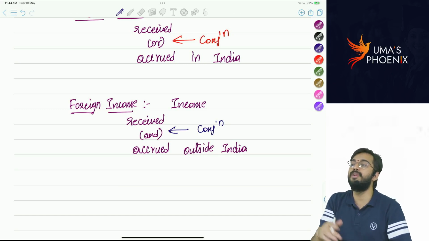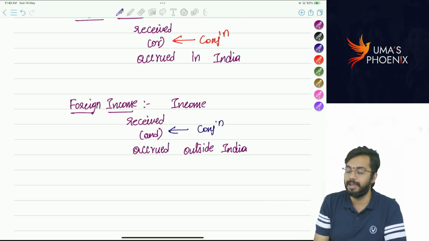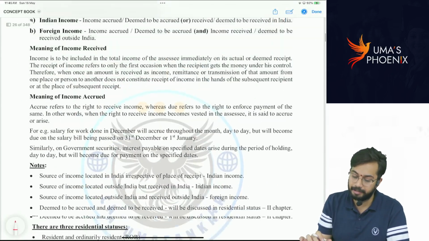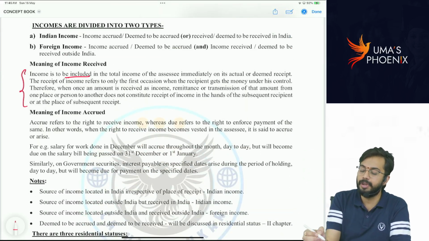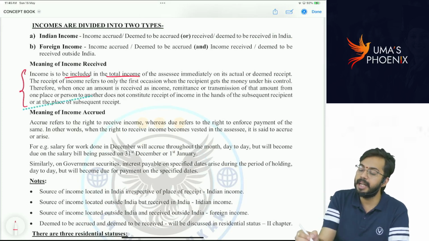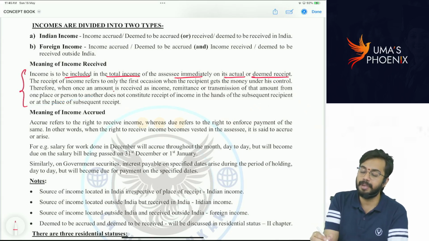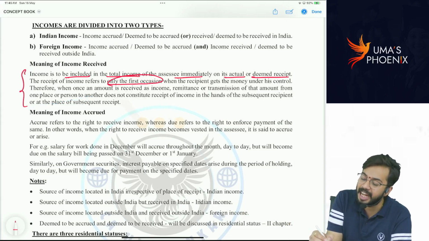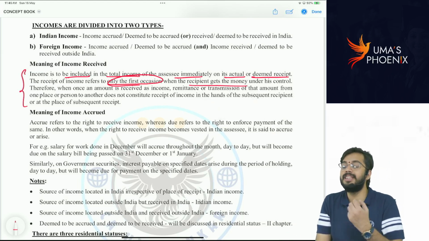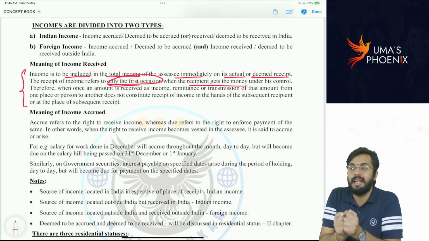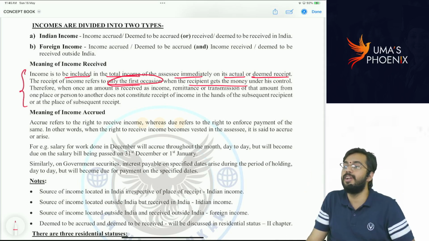Subsequently, if you transfer money to another person or from one account to another account, it will not be treated as income. Are you able to understand? So you can see here, meaning of income received. Income is to be included in total income of the SSC immediately on its actual or deemed receipt. The receipt of income refers to only the first occasion when the recipient gets the money under his control. So for the first time when the recipient is getting money under his control, that transaction will only be considered as place of receipt of income.